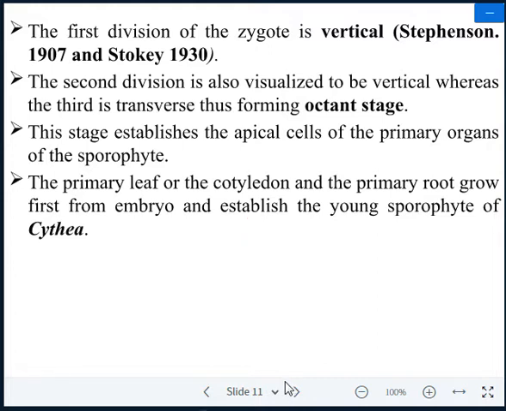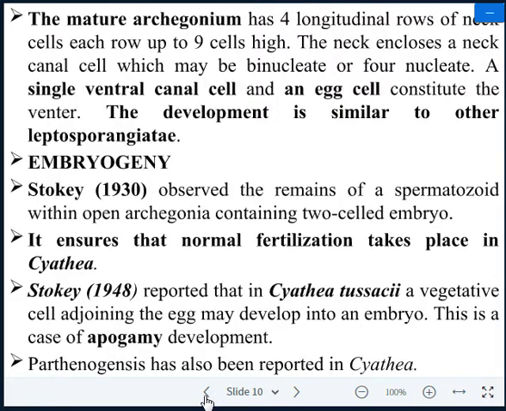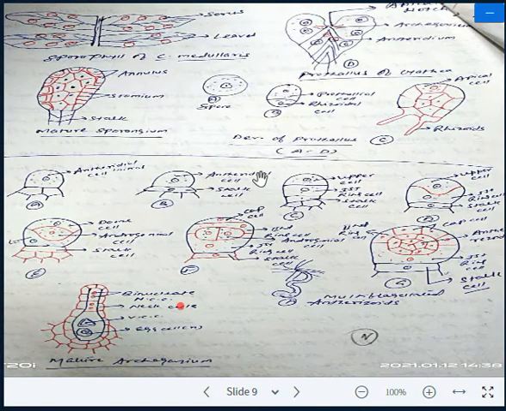So in Scythia, normal development takes place as in other leptosporangiate ferns, but remember, the development of the antheridium in Scythia differs because it has two cap cells and one additional stalk cell. The cap cell region is the point where the antheridium wall ruptures.